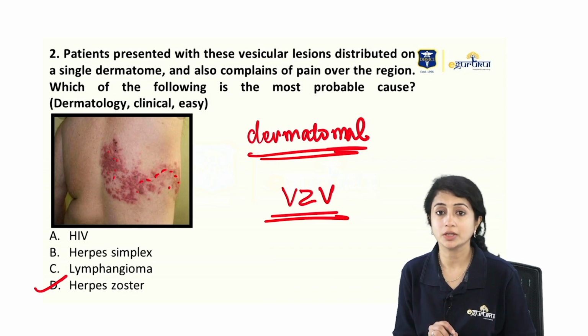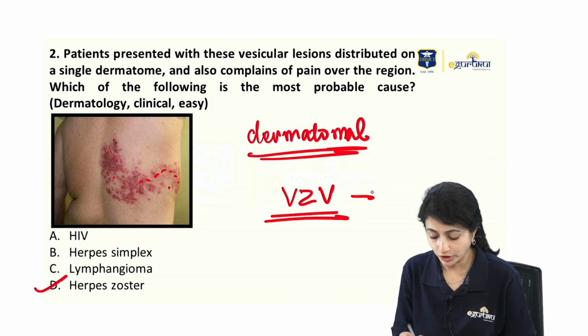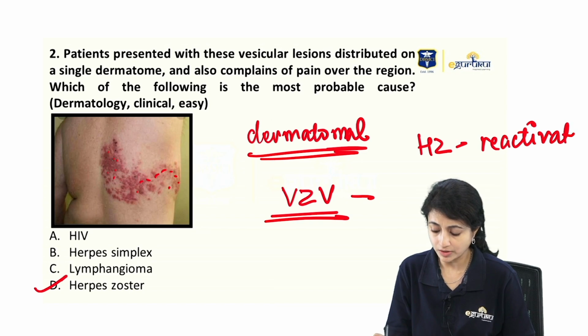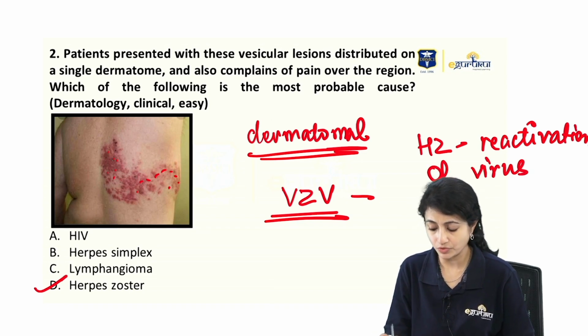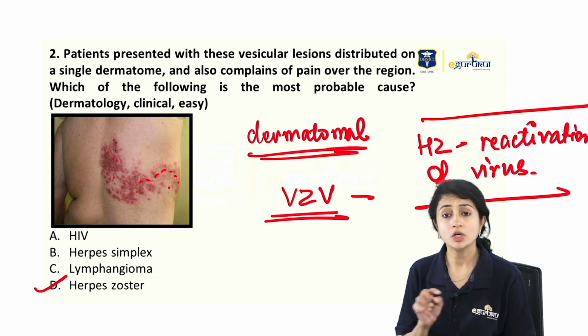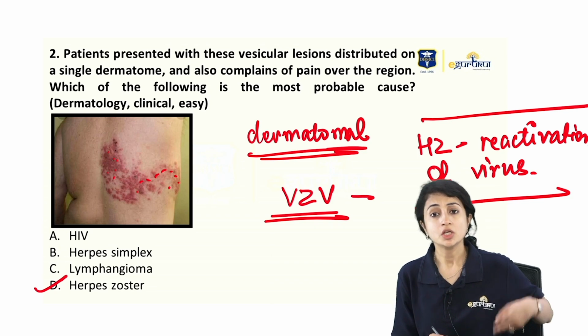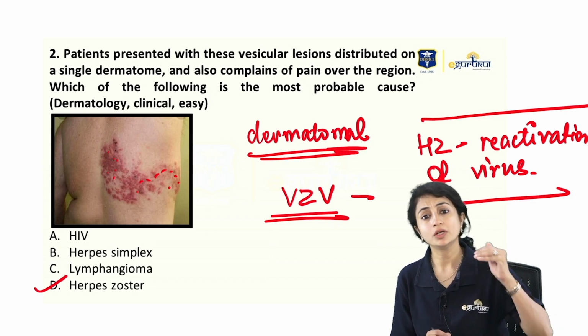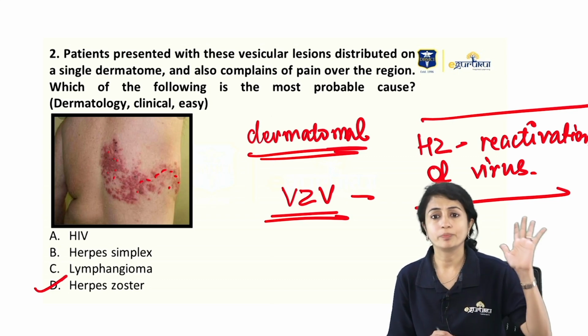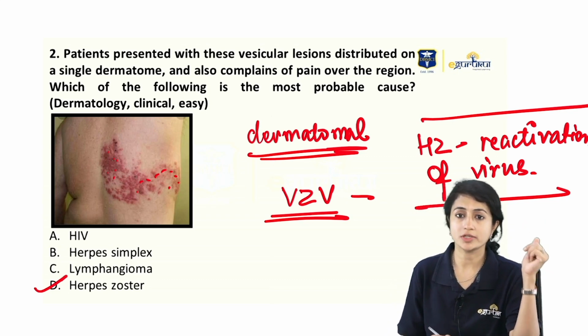Another important thing that you need to know is that herpes zoster is because of reactivation of this virus. It's not transmitted from one person to another. A lot of times they ask you a question which is related to this. So any similar painful lesions present in dermatomal distribution, you please go ahead and mark herpes zoster.